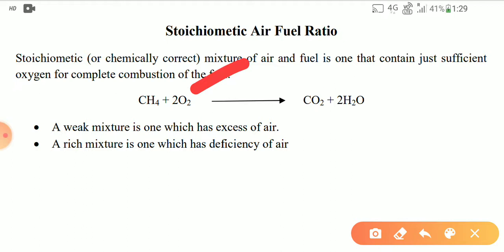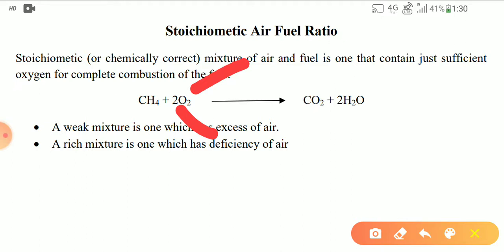First you have to balance the equation, but here I am considering a balanced equation. You can see here 1 mole of methane reacts with 2 moles of oxygen to form 1 mole of carbon dioxide and 2 moles of water or steam, you can say. Here in this equation, moles are balanced on both sides, but in every equation moles are not conserved. But I am going to consider it by mass, so mass is conserved.